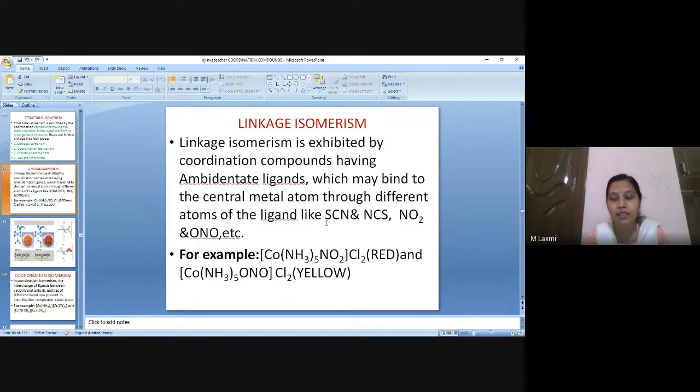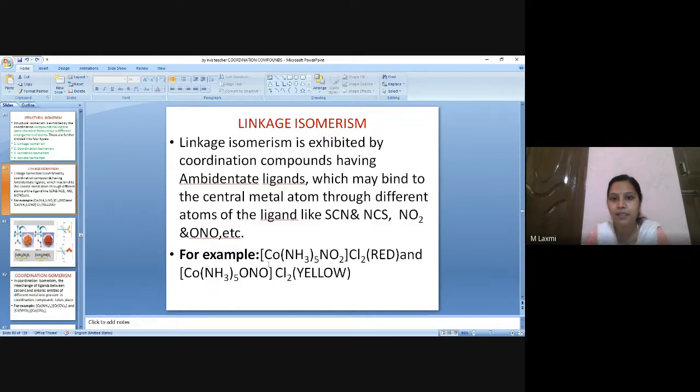So these are the ambidentate ligands. So who is going to exhibit linkage isomerism? Coordination compounds which have ambidentate ligands, that is, ligands that can bind to the central atom by means of different elements.